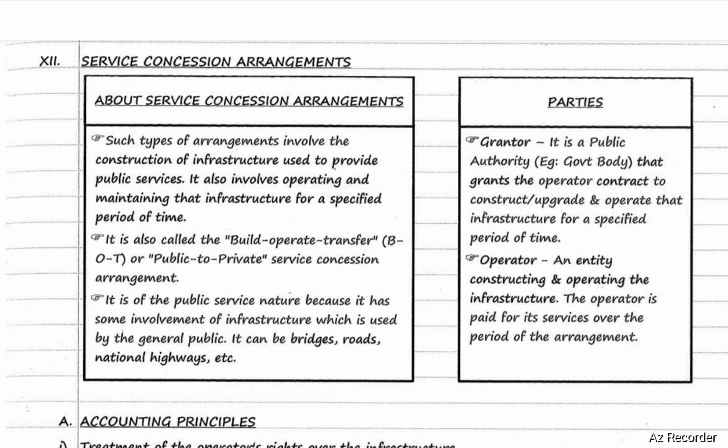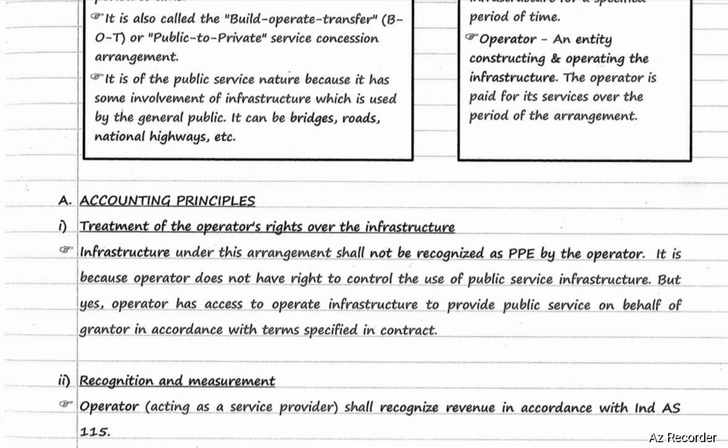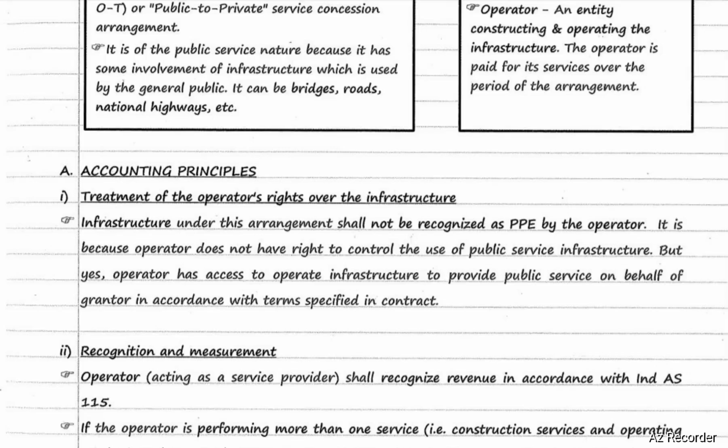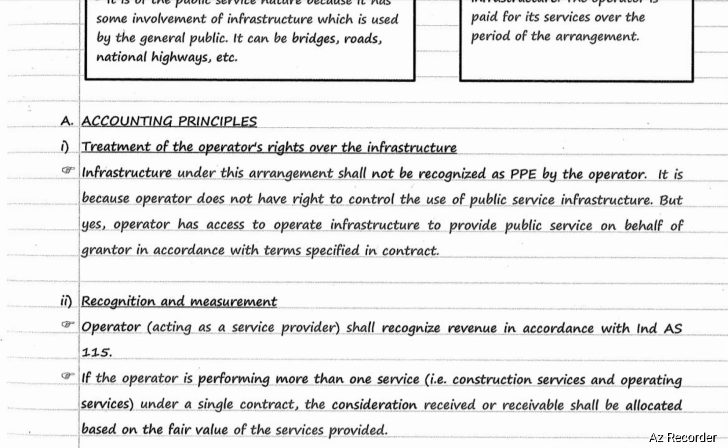Accounting principles. Treatment of operator's right over the infrastructure. Infrastructure under this arrangement shall not be recognized as PPE, property, plant and equipment, by the operator. It is because the operator does not have the right to control the use of the public service infrastructure, but the operator has access to operate infrastructure to provide public service on behalf of the grantor in accordance with the terms specified in the contract. Recognition and measurement.